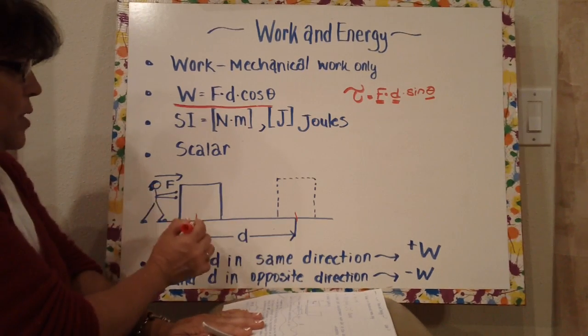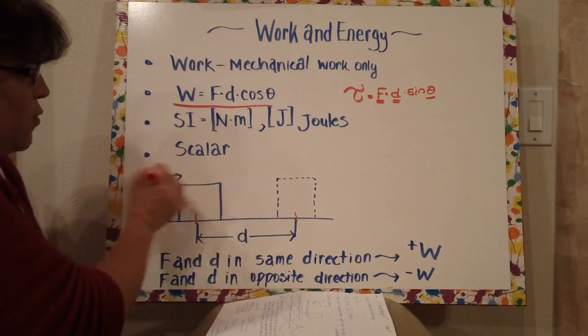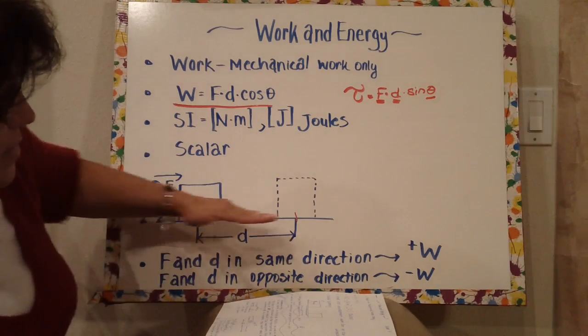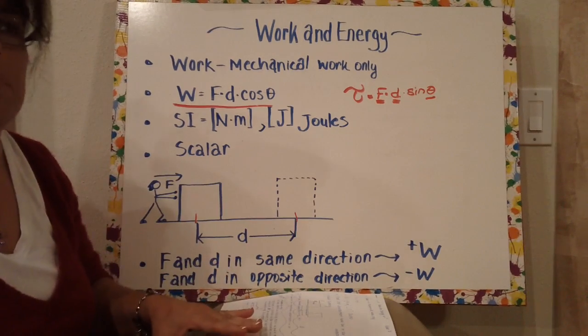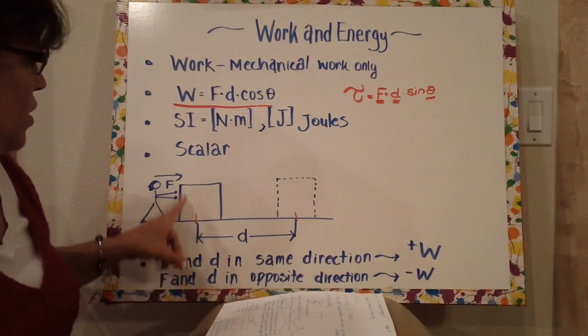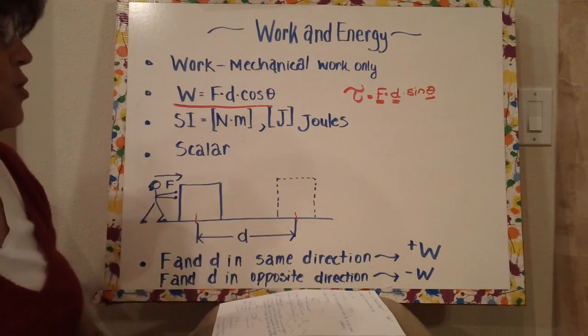So it would be force times distance, and theta is the angle between the force and the distance. You can see that the force and the distance are on the same plane, with 0 degrees between the two. So our work is force times distance times cosine of 0 degrees.